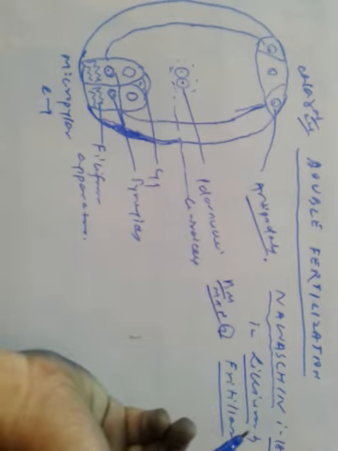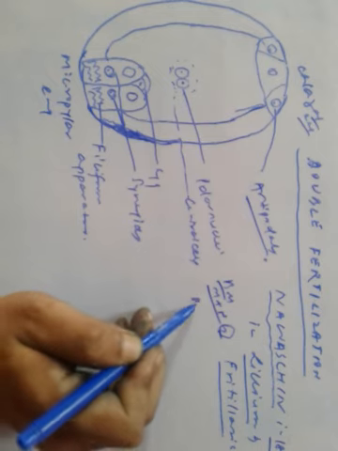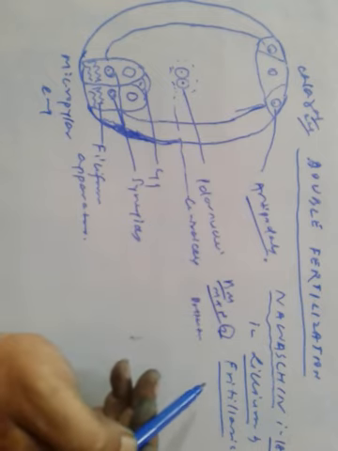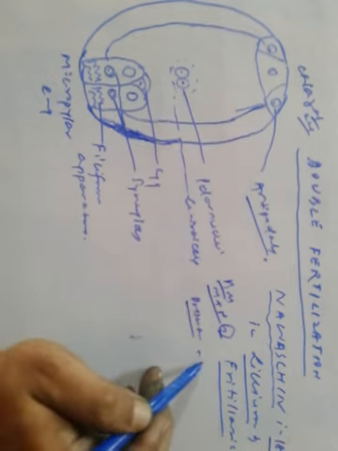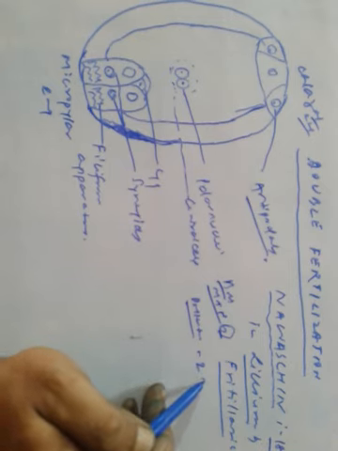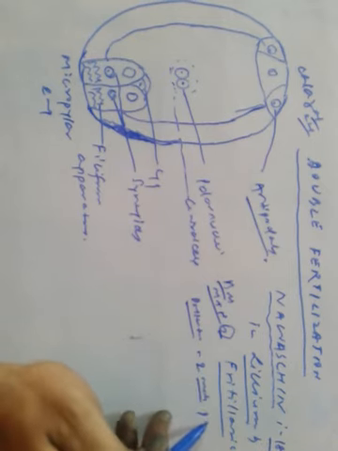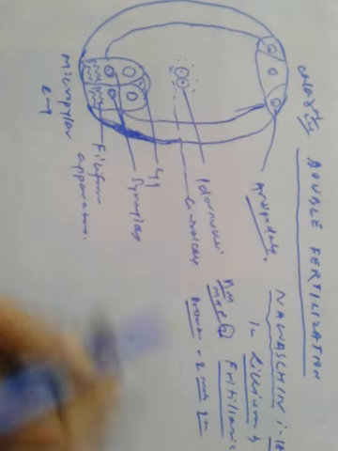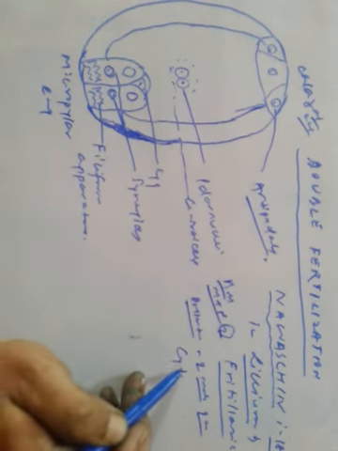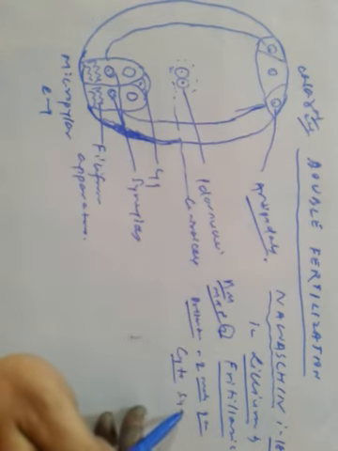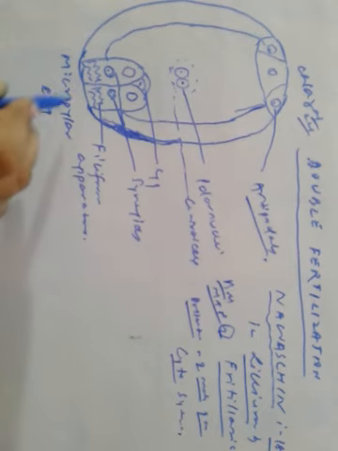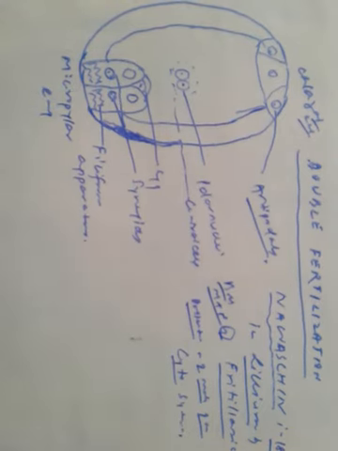The pollen tube releases two male gametes into the cytoplasm of the synergids. The pollen tube enters through the filiform apparatus.